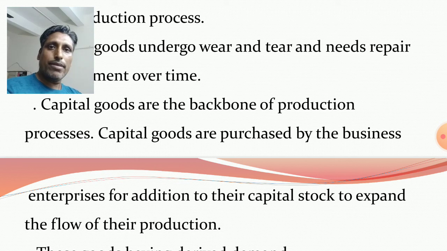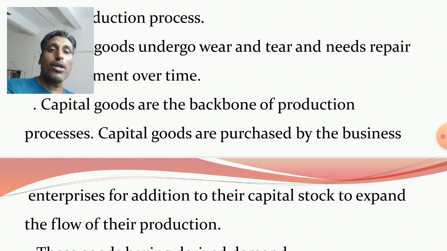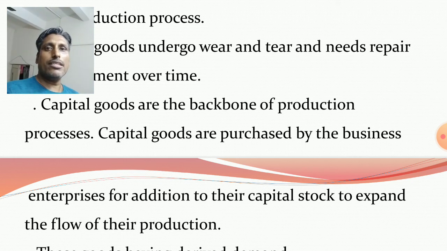When the investors add more and more units of machines, tools and equipments, then definitely production of the commodity increases. Clear? Due to involving more and more units of machines, tools and equipments, the production increases in the economy.